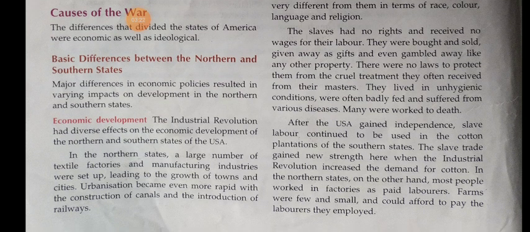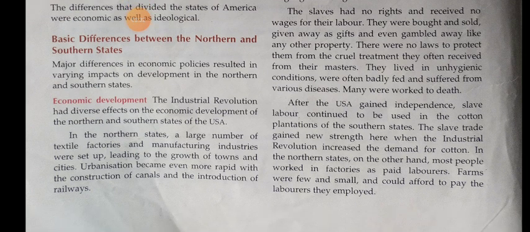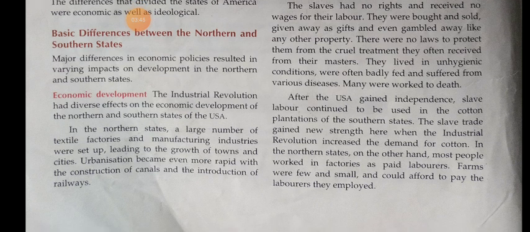The Industrial Revolution had diverse effects on the economic development of the northern and southern states of USA. In the northern states, a large number of textile factories and manufacturing industries were set up, leading to the growth of towns and cities. Urbanization became even more rapid with the construction of canals and introduction of railways. Here we are going to discuss the important economic developments that happened in the southern and northern sides of America.